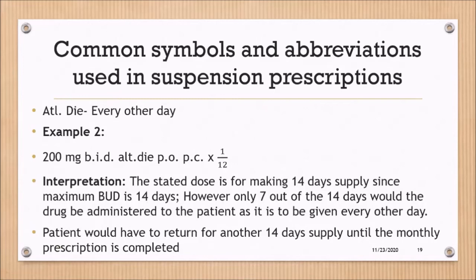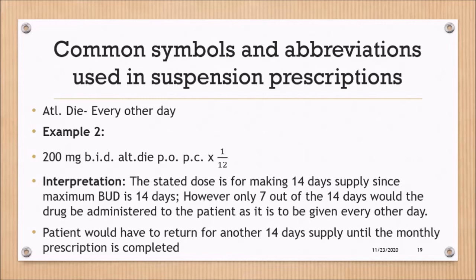So it means for the first 14 days, you will be preparing a suspension. And because it is alt die, the person is required to take dosing on 4 days out of a 7-day drug regimen.